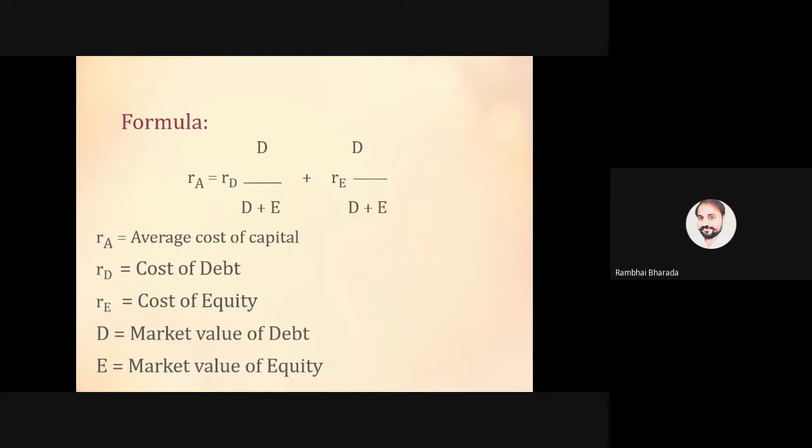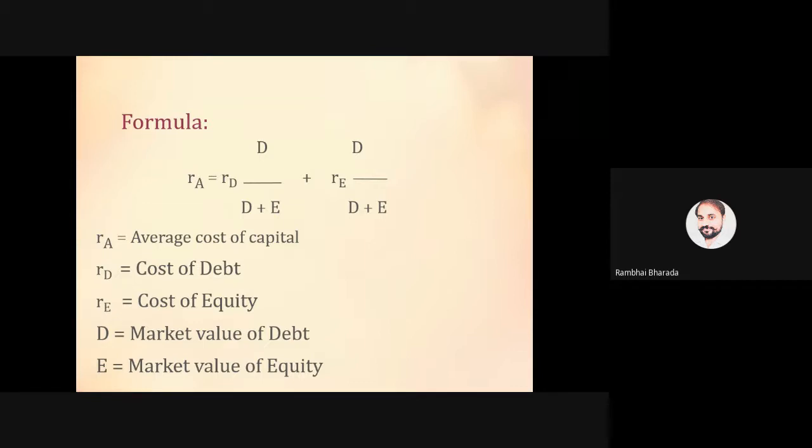RA, it means overall cost of capital, is equal to RD, cost of debt जिसको हम KD बोलते हैं, into D upon D plus E, plus RE into E upon D plus E. Okay, here D means market value of debt and E means market value of equity, and RD you know is cost of debt and RE you know is cost of equity.